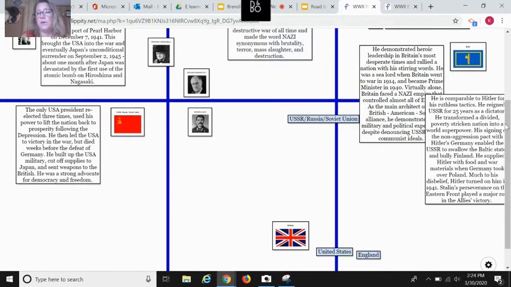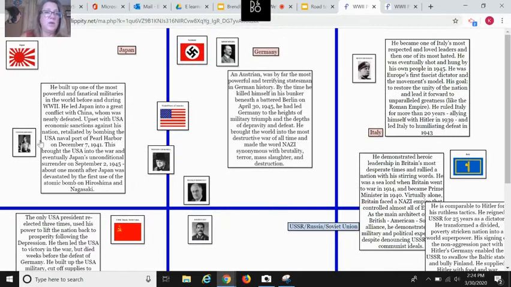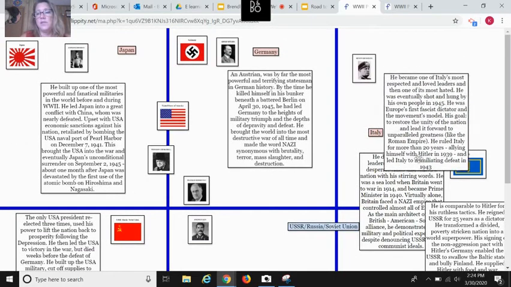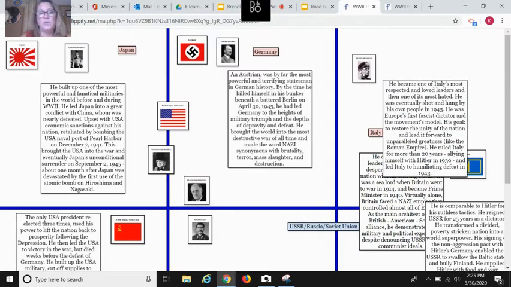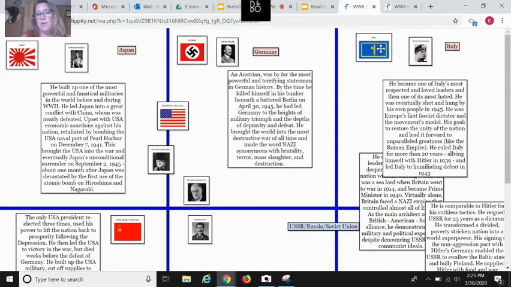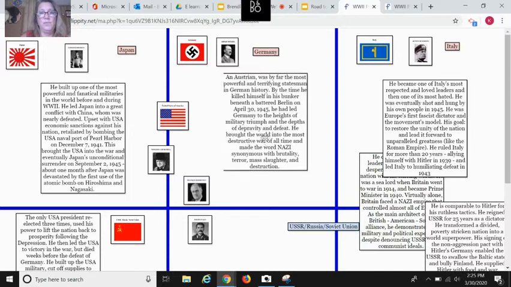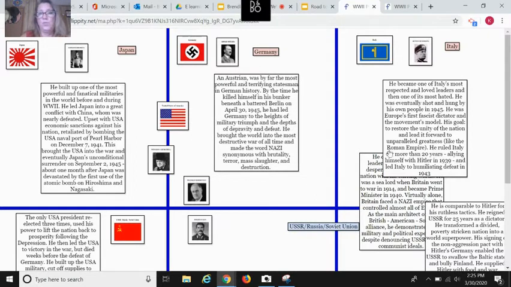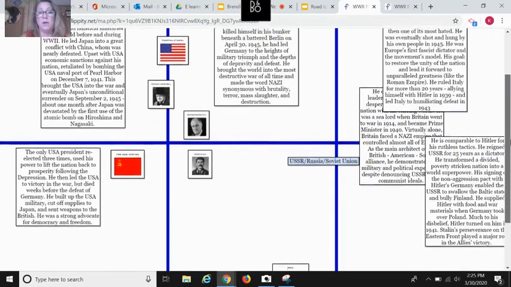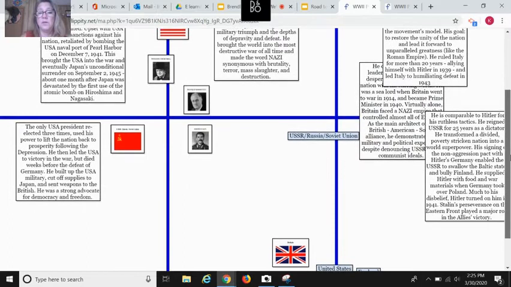So let's move him up just a little bit. All right. And then for a semblance of continuity, let's move here, here, and whoops, here. Okay. So there are our Axis powers, who people come to call the bad guys. Now, let's see about the Allied powers.